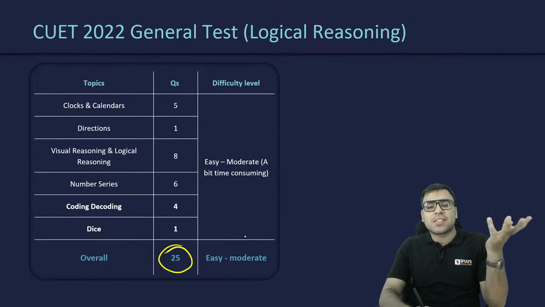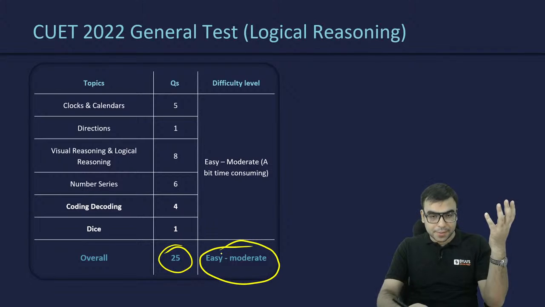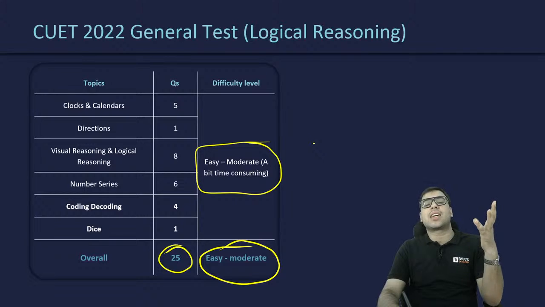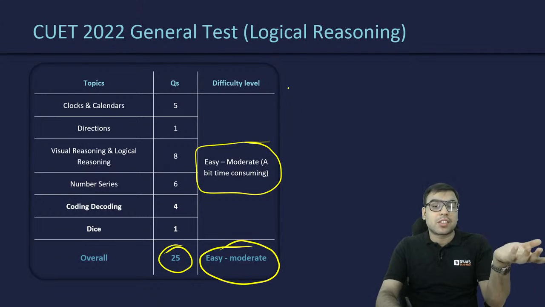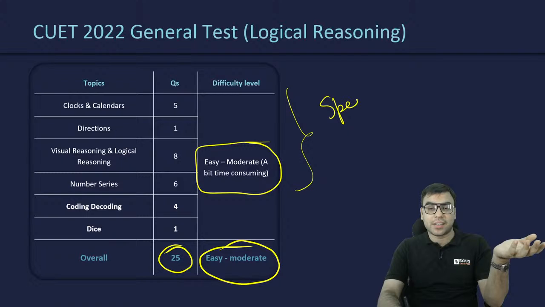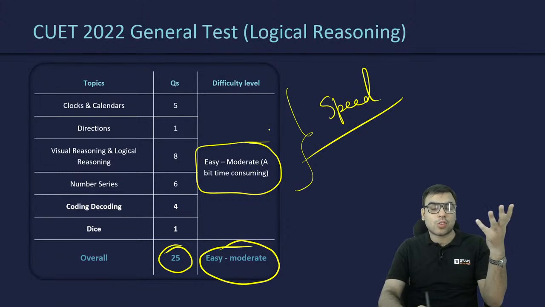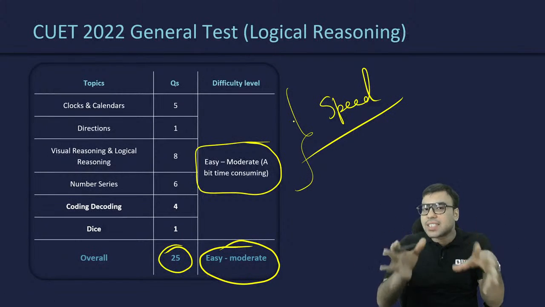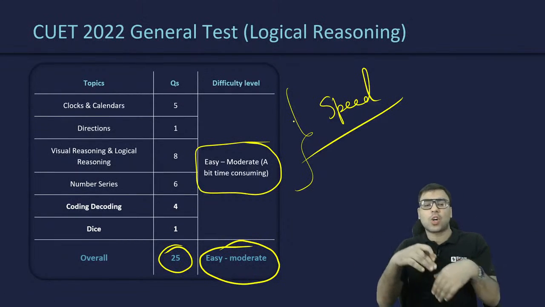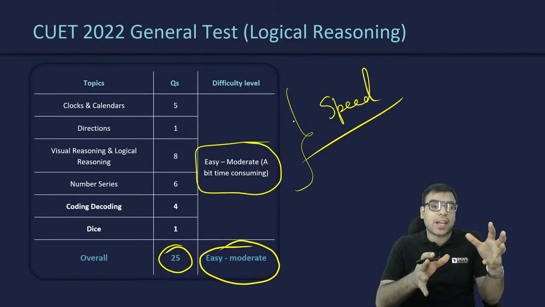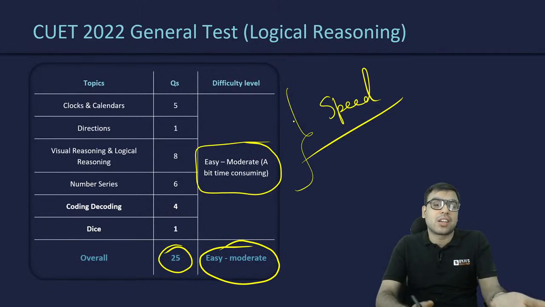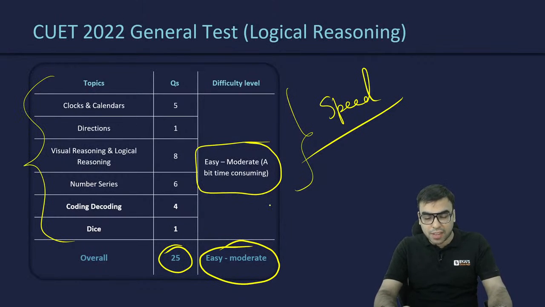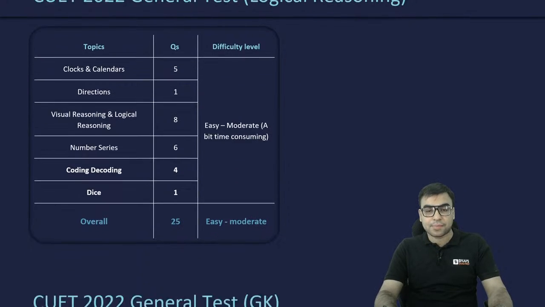This was not considered very easy, it was considered easy to moderate. Those who attempted the examination said that it is a bit time consuming. It means speed was required. So you should have a better speed to solve these questions because it was a time taking section. Why are we highlighting these sections? Because when you are preparing for your attempt, you will keep in mind that in this section I have to be very fast. So you have to develop a habit of answering these questions in a fast manner.